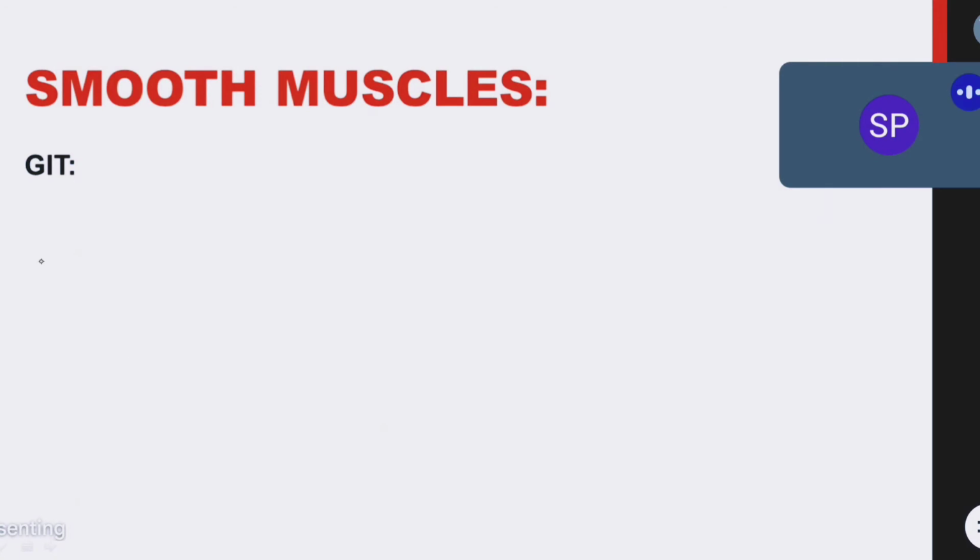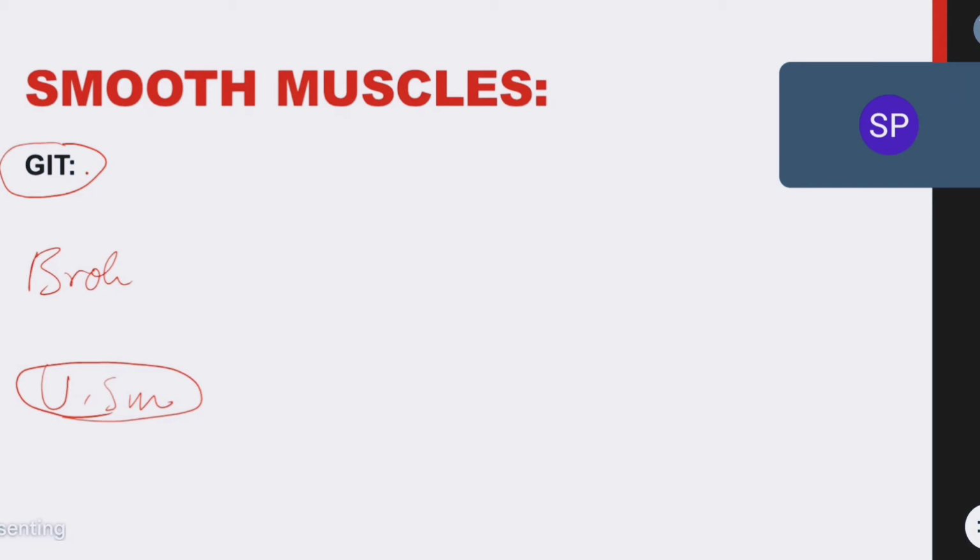Now next, on smooth muscles. In smooth muscles we have GI tract smooth muscles. We have bronchial smooth muscles. We have urinary or bladder smooth muscles. Okay, listen carefully, everyone. Here we have some uses for atropine. See, when atropine is given, it will decrease the peristaltic movement of gastric smooth muscles. It decreases the peristaltic movement and it increases the tone of the sphincter.